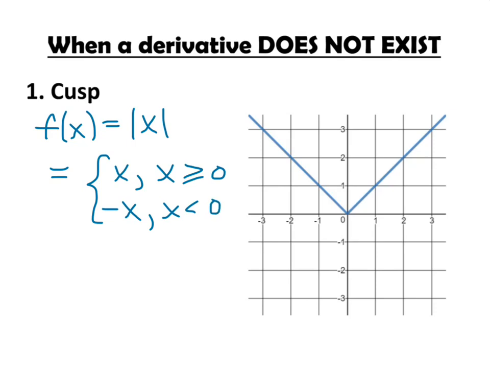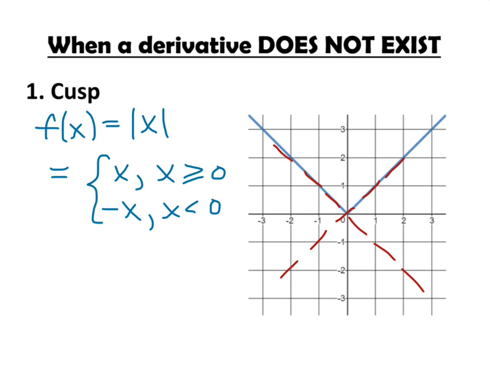And let's approach the cusp from the right and from the left. If we're approaching from the right of 0, we're coming in the direction of a slope of positive 1, and you could think of that as the derivative of positive x being positive 1. If we approach 0 from the left, we're coming from a slope of negative 1, and you could think of that as the derivative of negative x being negative 1.